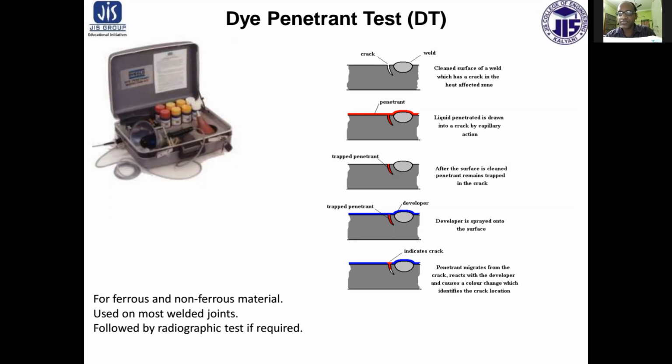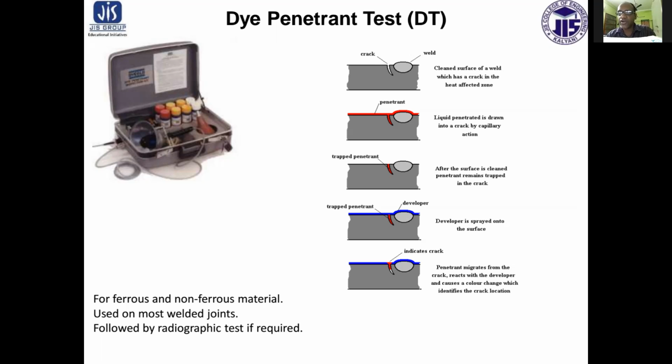After the dye penetrant we are using, we remove the extra penetrant present on the surface with soft and clean cotton. Then we apply developer on the surfaces. This pulls out dye from the flaws and the flaws are revealed by the color of the dye.